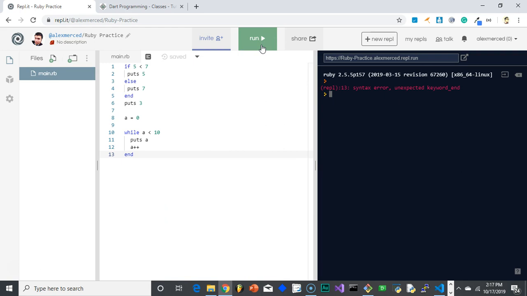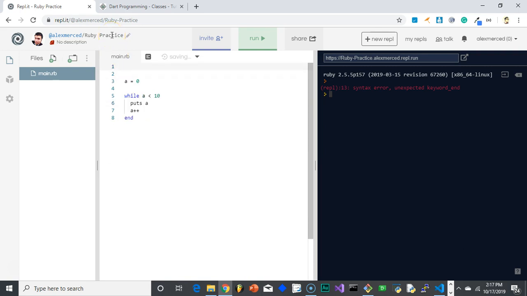Unexpected keyword end. Why is that unexpected? Okay, while a is less than 10, puts a plus plus, and do I have this? No, it's on the right side. So this should work. Let me see if maybe some of the earlier code is interrupting.